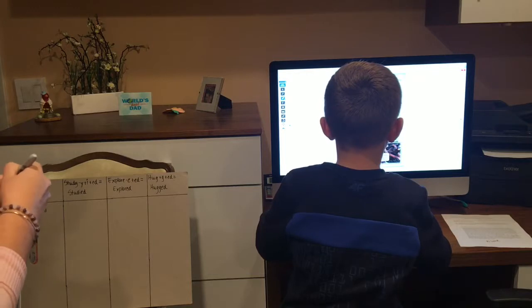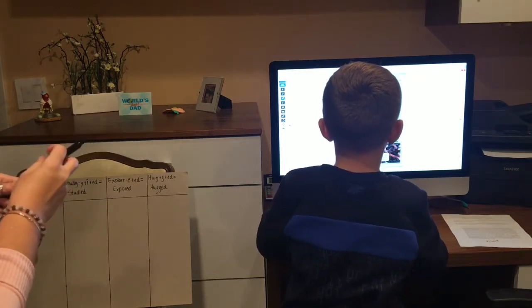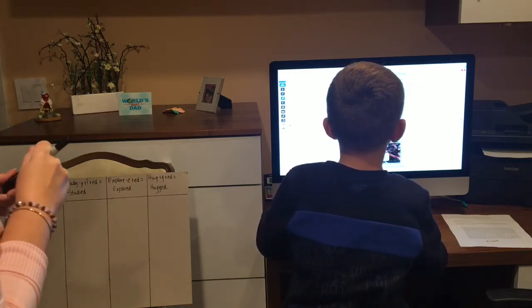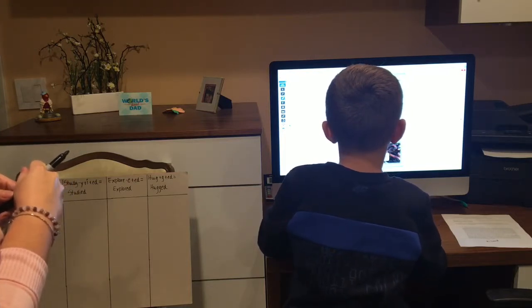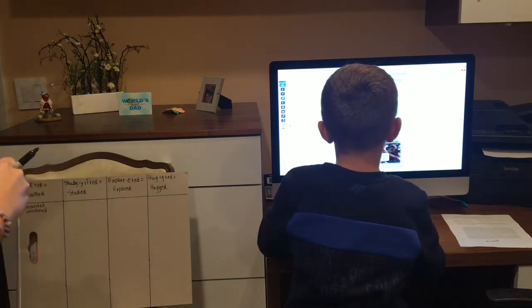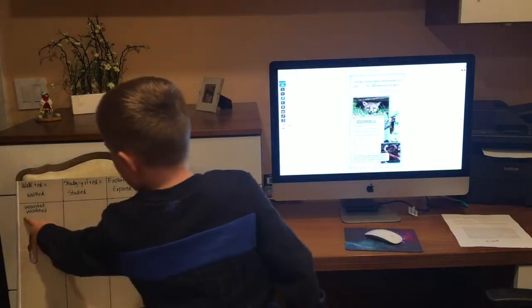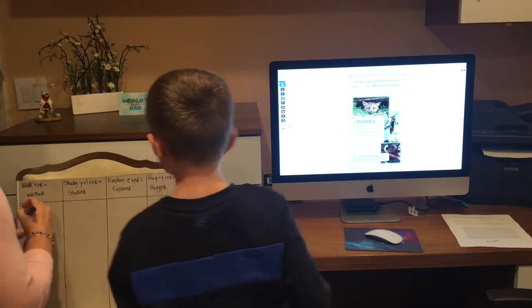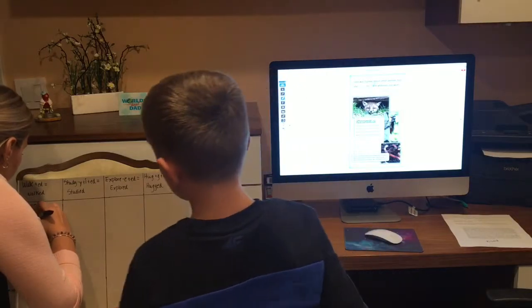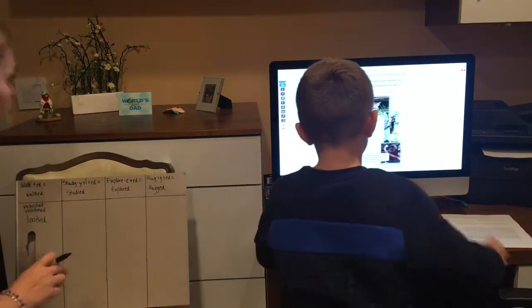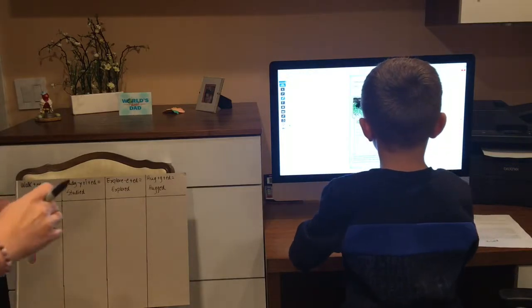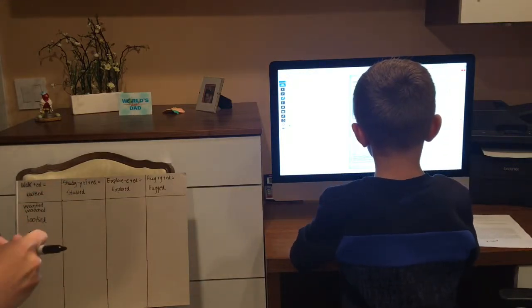There's one before that. Okay, we already have watched. What about another one ending in ED? Looked. Very good. Now, where would that go on my chart here? Right in the first one, because you don't take away one, or you add two. Okay, very good. Now, any other ones that you can see on that page that end in ED?